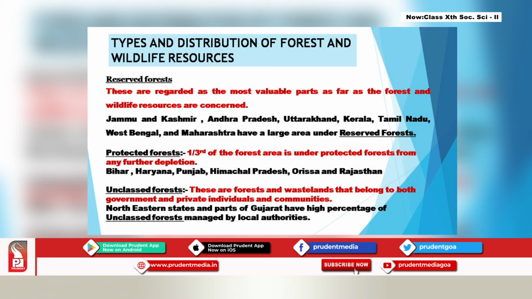Then we have the unclassed forest. These are the forests and wasteland that belong to government as well as private individuals and communities. Most of this type of forest you will find in the northeastern states and parts of Gujarat. They have a high percentage of unclassed forest and they are managed by the local authorities. So these are three different categories of forest.